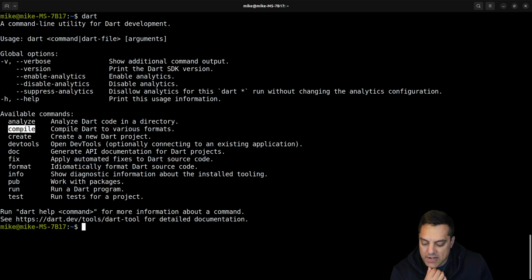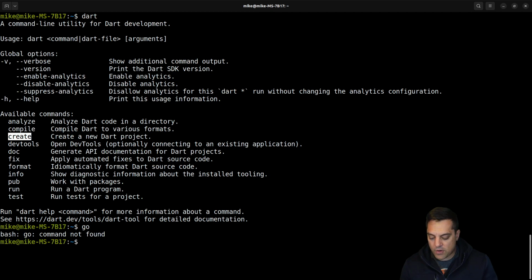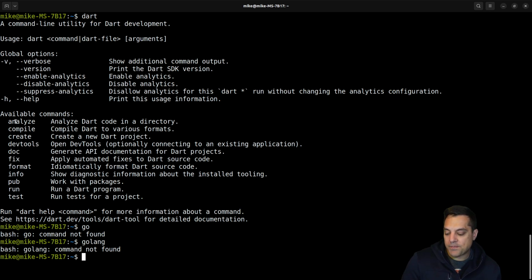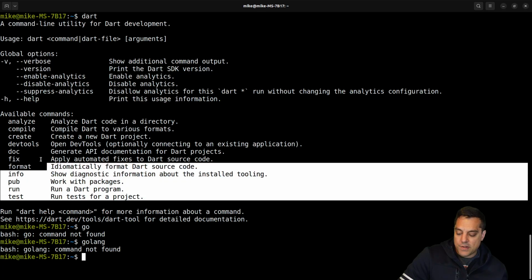Okay, so I like this. We've got an analyzer, compile. I mean, some of these things are kind of, let's see, do I still have Go on my system? What was it? Golang? I forget what it was. Sorry, my Go folks. But I'm just having a flashback and remembering like these pretty similar ideas of like creating a package, having an analyzer here, which is super cool. Automated fixing, generate documentation, formatting. I really like these things.